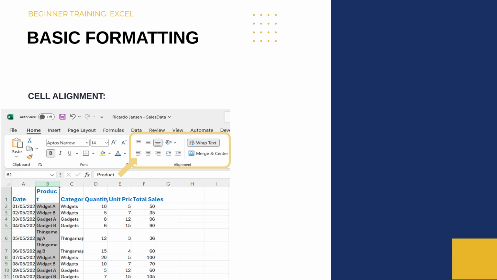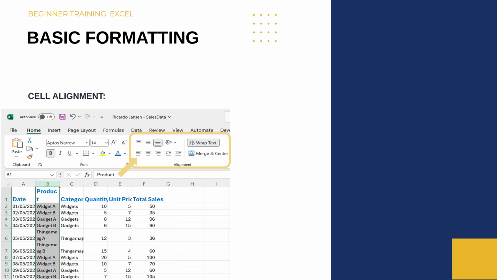Next, select the date column by clicking on column A. On the Home tab, under the Alignment group, click on the Align Left button as shown by the arrow. Note that some of your alignments won't become immediately apparent unless the height of the row or the width of the columns has been adjusted.